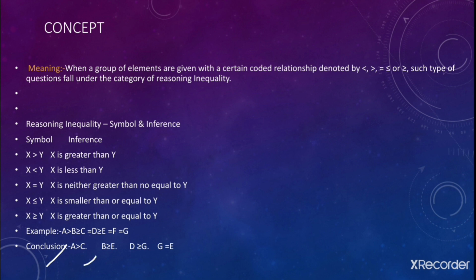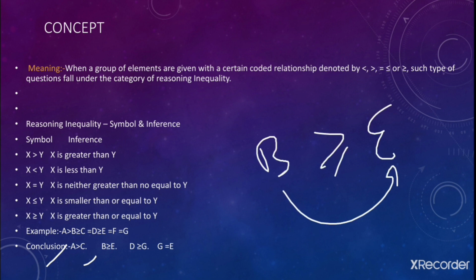Next we need to see B greater than or equal to E. Again, what we need to see, we need to move forward from B to E because the opening gate is in front of B. This we need to check in our particular statement. Fine. We can move from B to C, then you can move from C to D, and from D you can move on to E. But if we have the greater than or equal to sign, to make this conclusion true, the only requirement is that we can get the equal to sign with this particular sign, not any other sign, to make the conclusion true between those two entities.